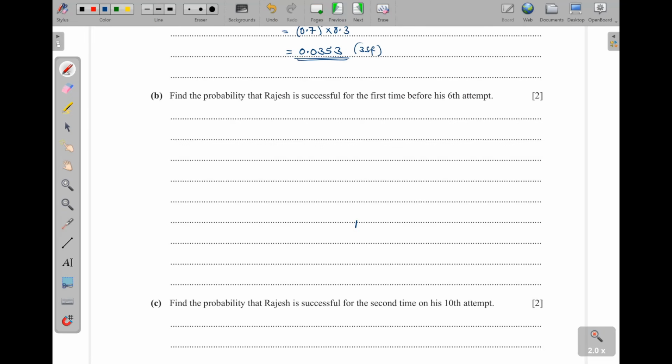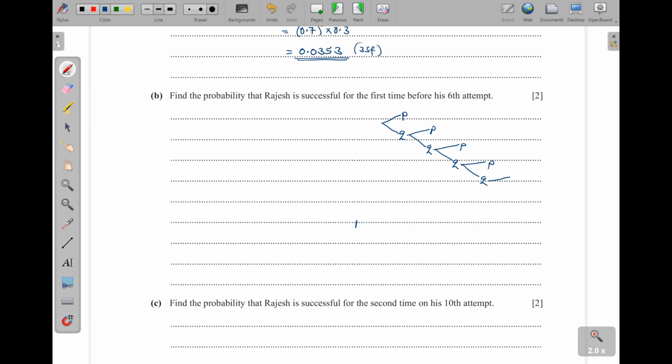Next, part B. Find the probability that Rajesh is successful for the first time before his 6th attempt. Now, I can draw what we call a tree diagram. This is for the geometric. So you can succeed on the first. When you fail on the first, you continue. You can succeed on the second. If you fail, then you continue. This is the third one. When you fail, then you continue. This is the fourth one.